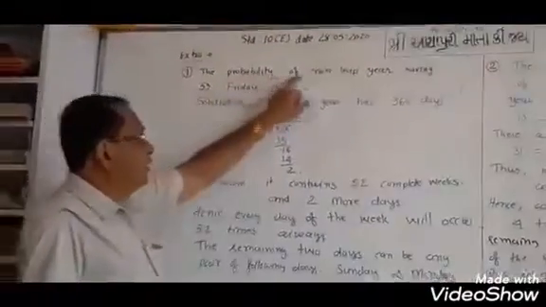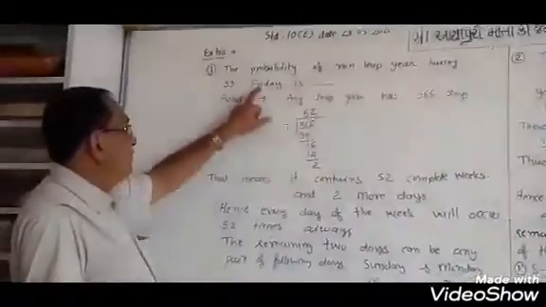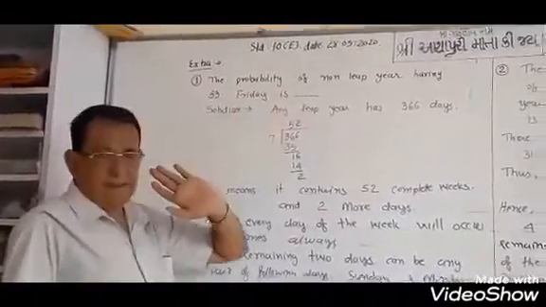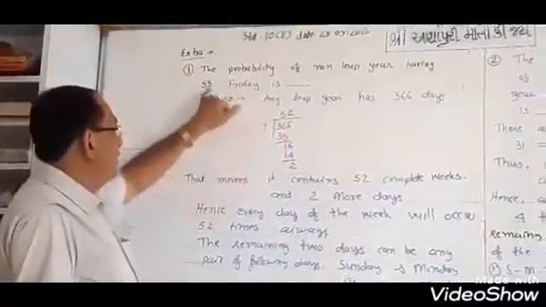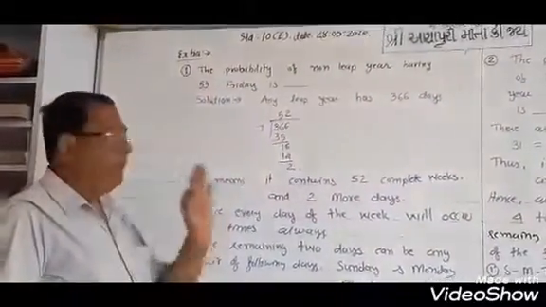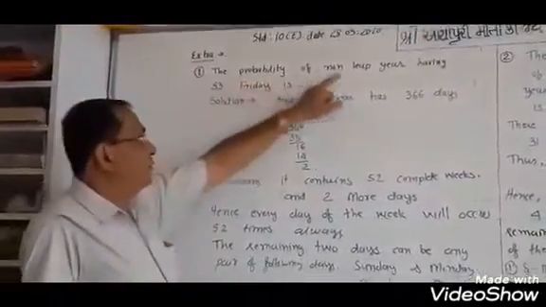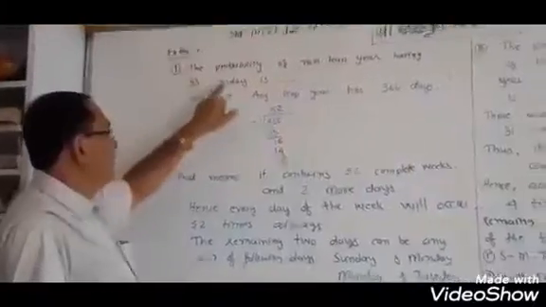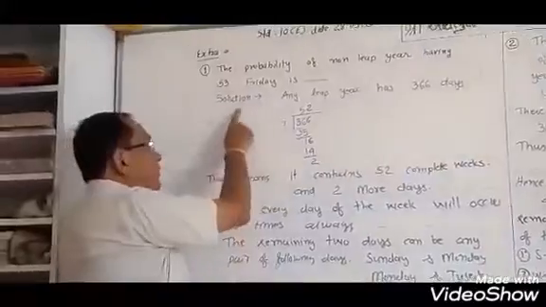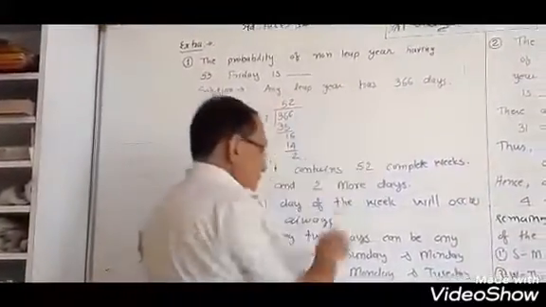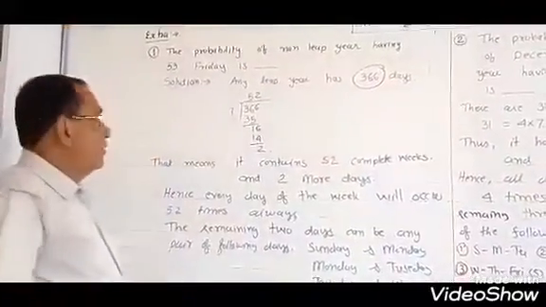The probability of a non-leap year having 53 Fridays is this. Clear? The probability of a non-leap year having 53 Fridays. So, solution: how many days does a year have? 366.